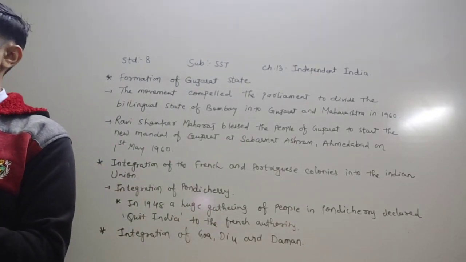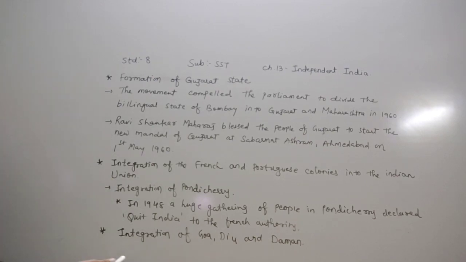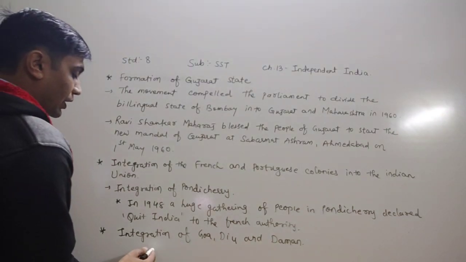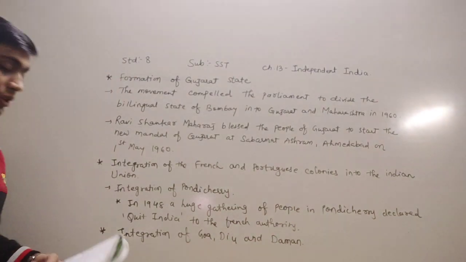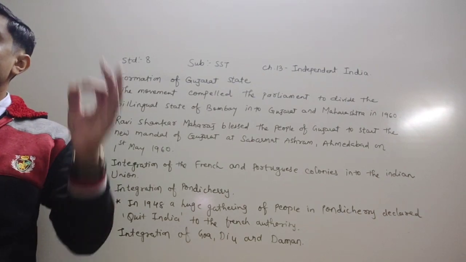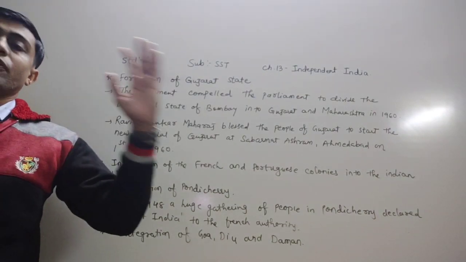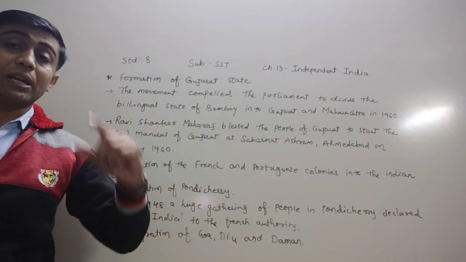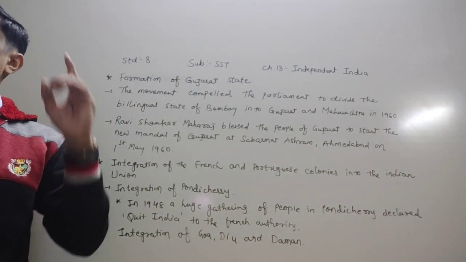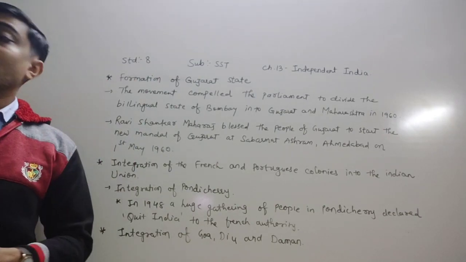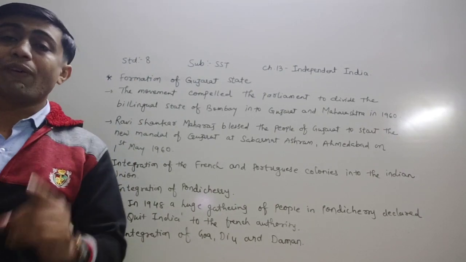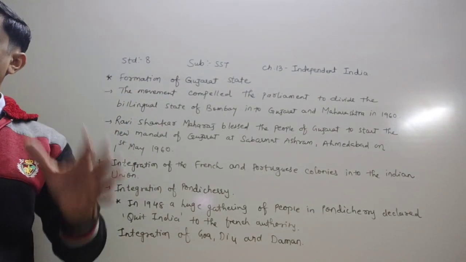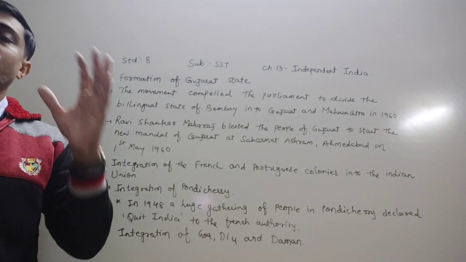Now the next topic, dear children, is the integration of Goa, Diu and Daman. The Portuguese were more adamant than the French. For the Portuguese, Goa was the symbol of prestige, so all negotiation talks to cede these colonies to India failed.